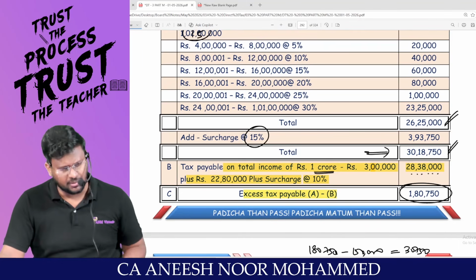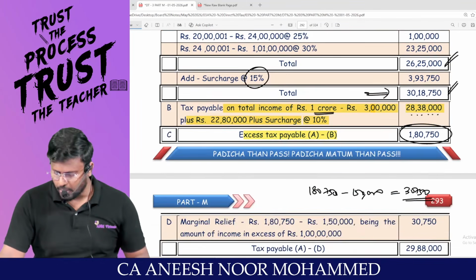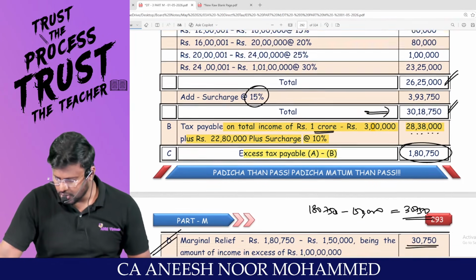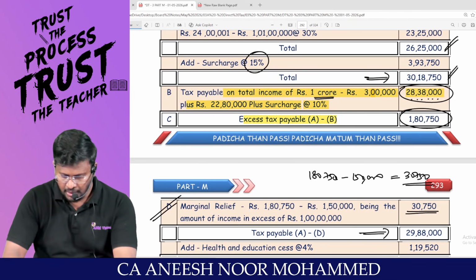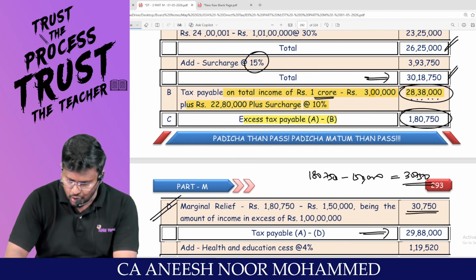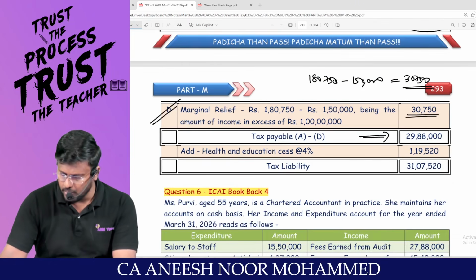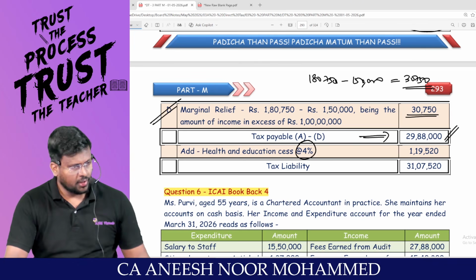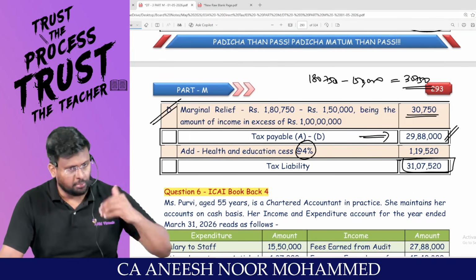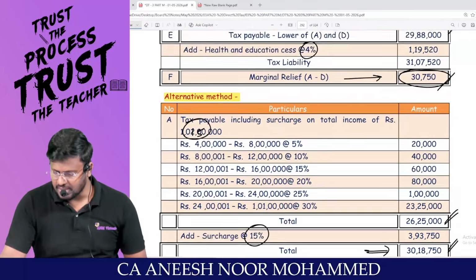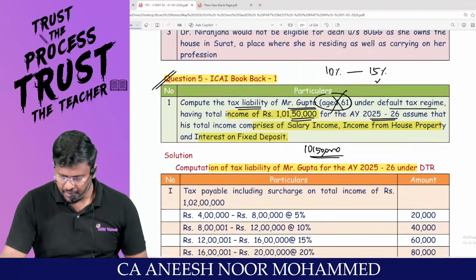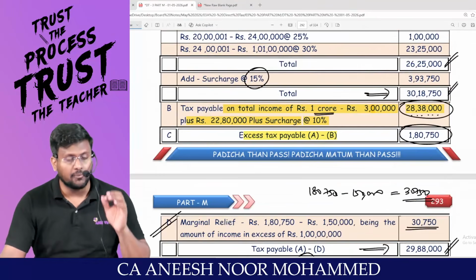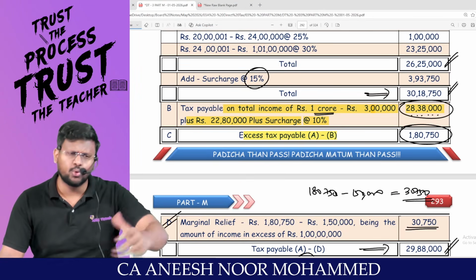I hope that you are able to appreciate. Whichever method you are feeling comfortable with, you can proceed with that method. That's the marginal relief of 30,750. Then the tax payable will be this 28 lakh 38,000 plus the extra 1,50,000. You will be getting 29 lakh 88,000. Add health and education cess of 4%, and you will get the total tax liability. By both routes, you will get the same amount, 31 lakh 7,520. And here also, sir, 31 lakh 7,520 is the total tax payable. Look here, 31 lakh 7,520. Comfortable? Whichever route you are feeling comfortable with, you do it.